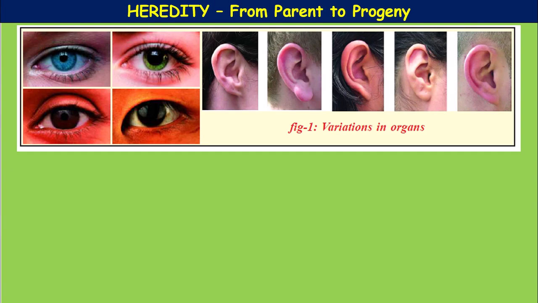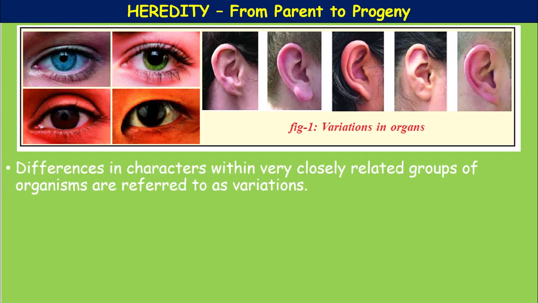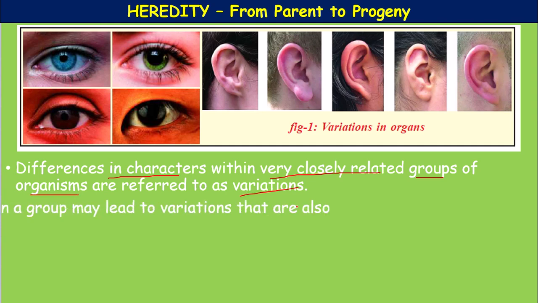So these variations you keenly observe. The differences in the characters within very closely related groups of organisms are referred to as variations. What are variations? Differences in characters within very closely related groups of organisms are referred to as variations.